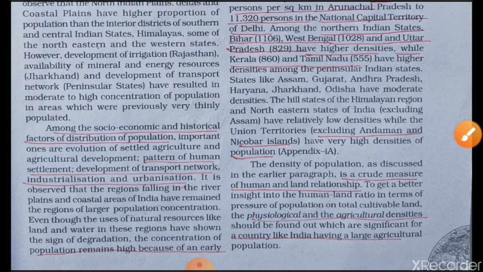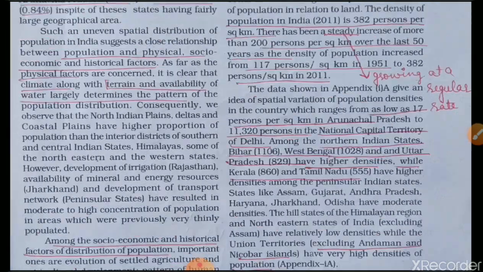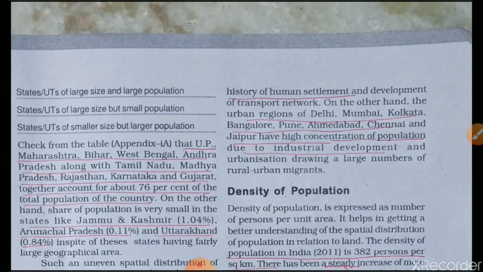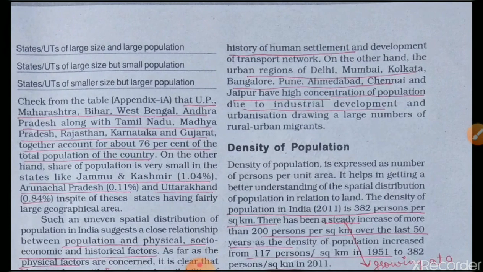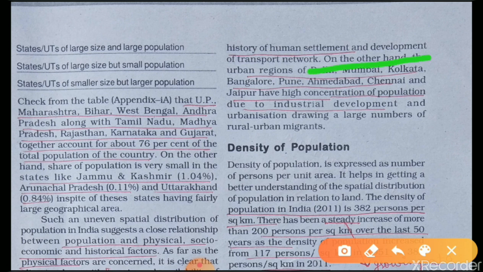All these factors affect the population concentration, and population remains high because of an early history of human settlement and development of transport network. Because of these factors, in India some places are highly populated like Delhi, Mumbai, Kolkata, Bengaluru, Pune, Ahmedabad, Chennai and Jaipur.